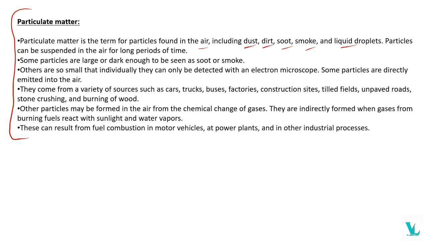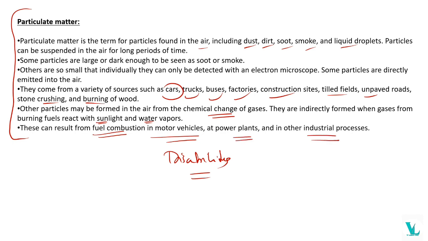Some particles are directly emitted into the air. Its major sources are from where? Cars, trucks, buses, factories, construction sites, tilled fields, unpaved roads, stone crushing, and burning of wood. Everything leads to disabilities. Other particulate matter can be formed in the air from the chemical change of gases, because they are indirectly formed when gases from burning fuels react with sunlight and water vapors. These can result from fuel combustion in motor vehicles, at power plants and in industrial processes.